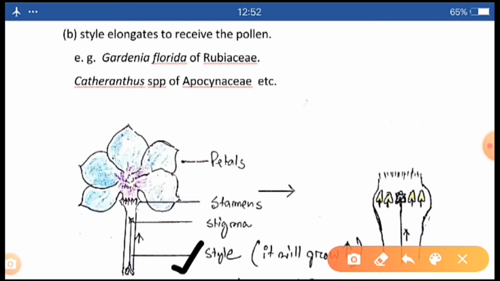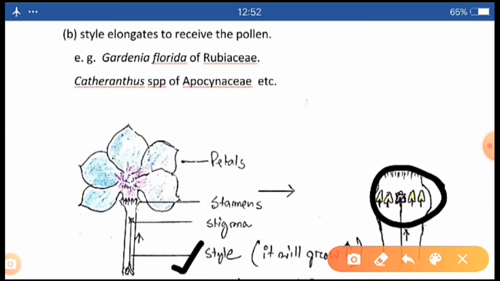That is why the stigma will touch the stamens. It is here. And in this way, self-pollination is performed.